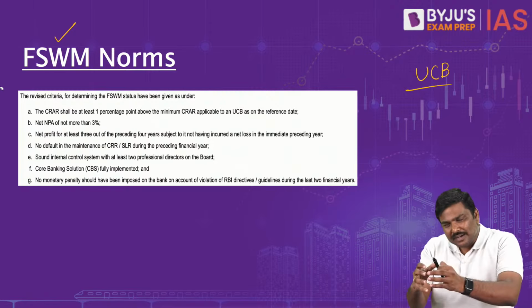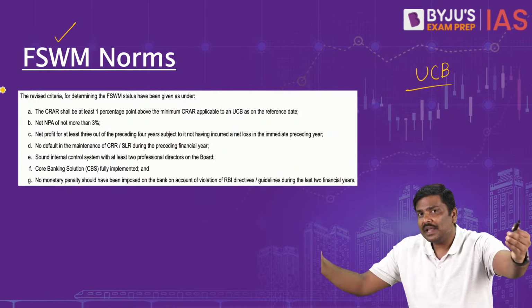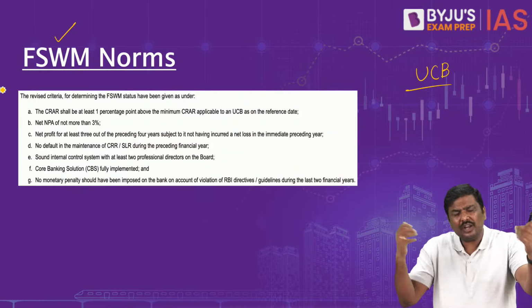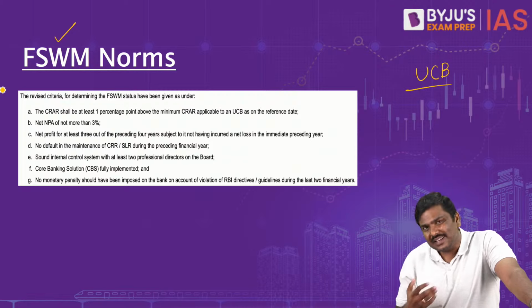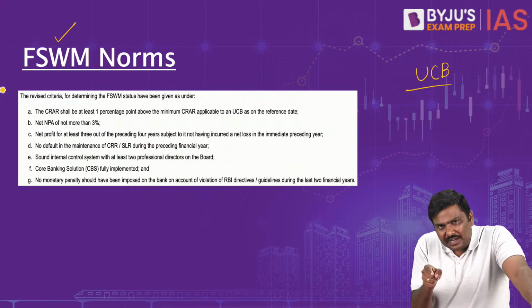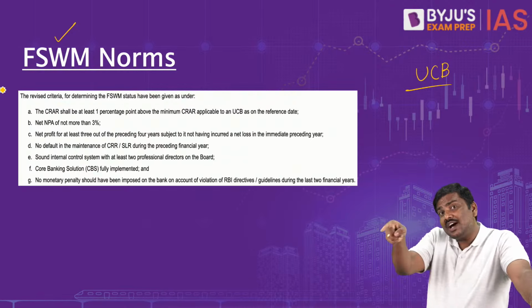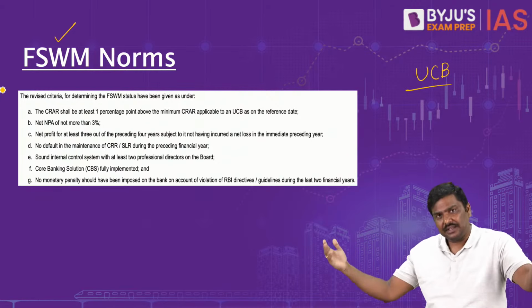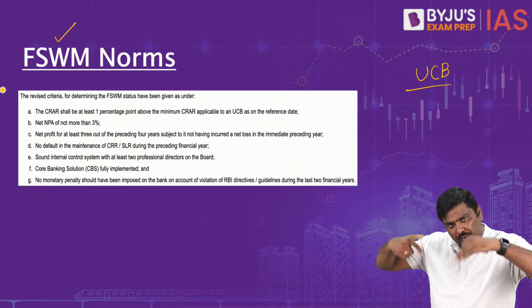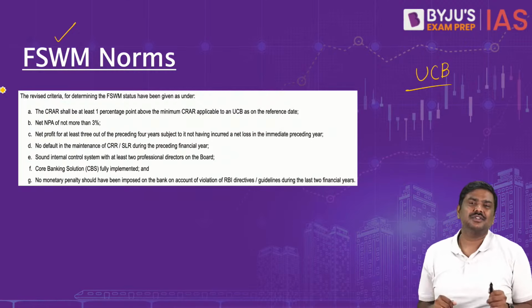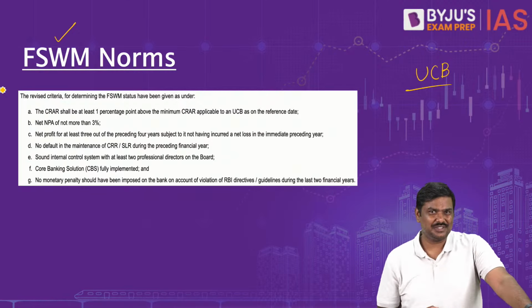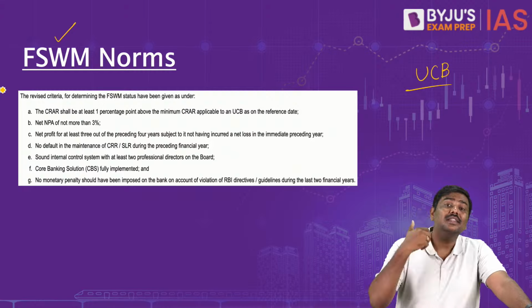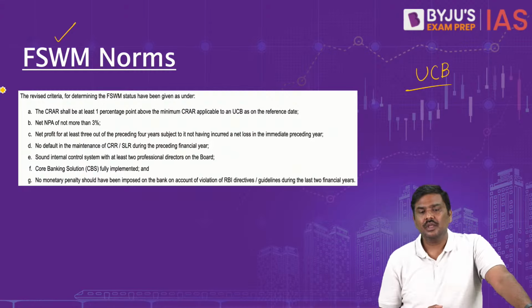Now you want the urban cooperative banks to open more and more branches. But the concern is that these urban cooperative banks are supposed to approach RBI and apply for opening more branches. RBI will approve that, then they open more branches. That is a time consuming process. I hope you understand this. That's a time consuming process.